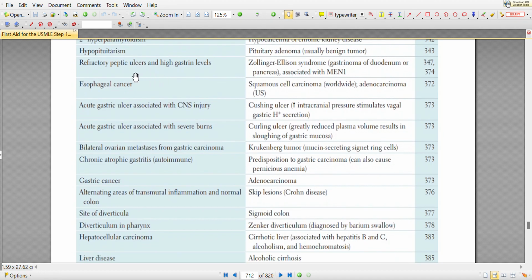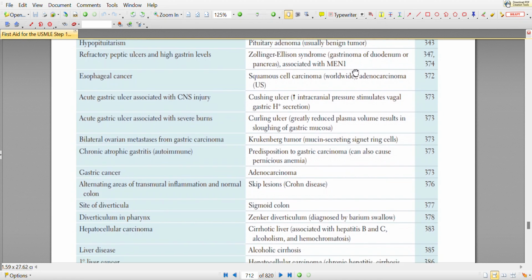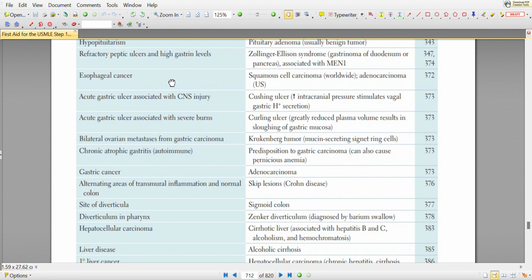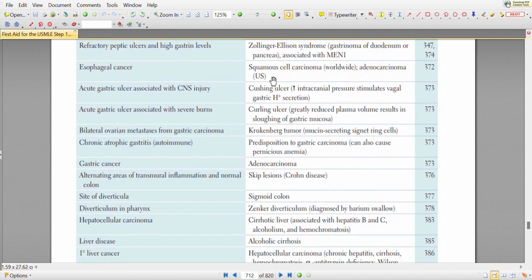Refractory peptic ulcers and high gastrin levels are commonly caused by Zollinger-Ellison syndrome, that is gastrinoma of the duodenum or pancreas, and is associated with MEN1. Esophageal cancer is commonly associated with squamous cell carcinoma worldwide, and in the US adenocarcinoma is also very common.